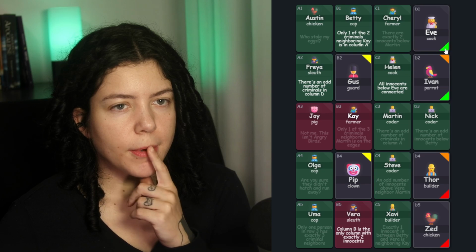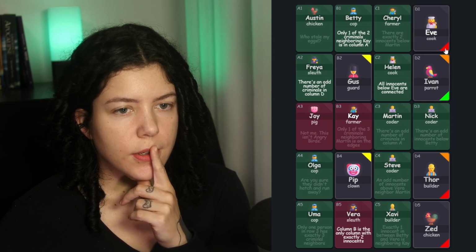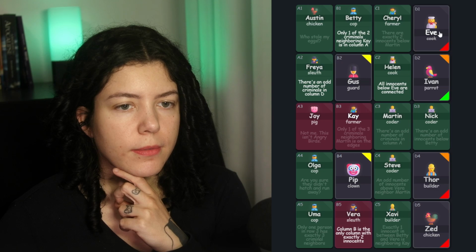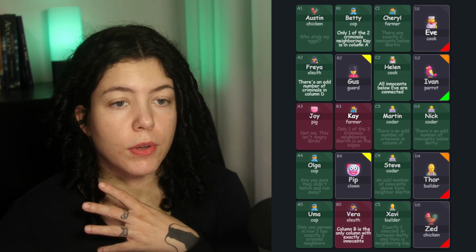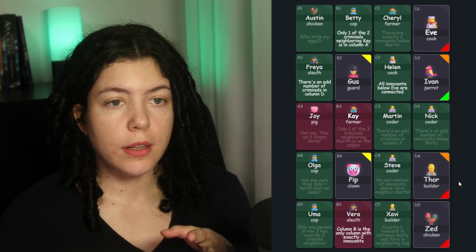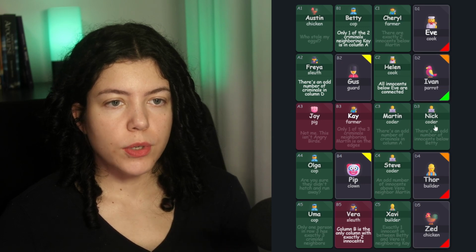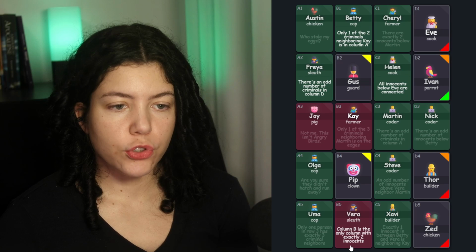Let me think about this, because I'm not sure. Yeah. If column D ends up with 3 criminals, which is an odd number, that would make 2 innocents in column D. And we know that column B is the only column with 2 innocents.